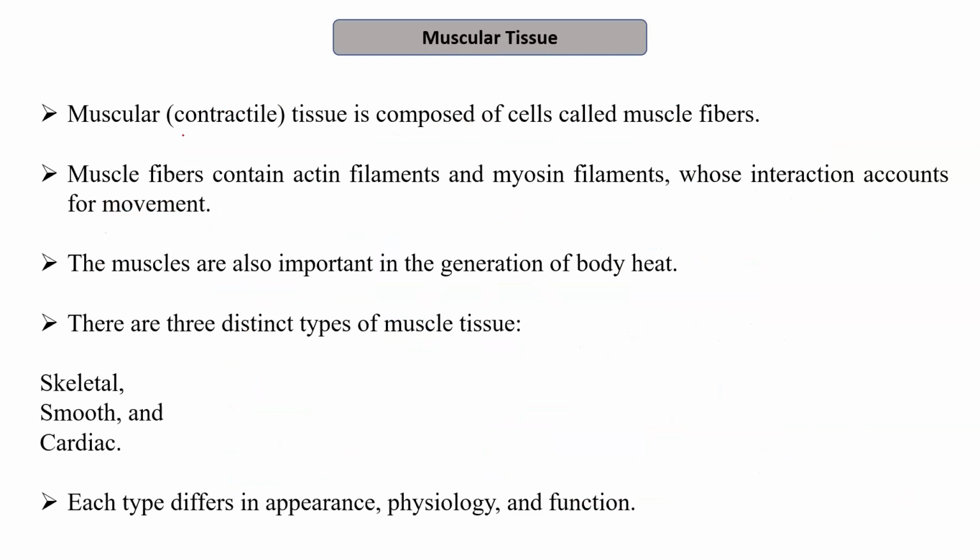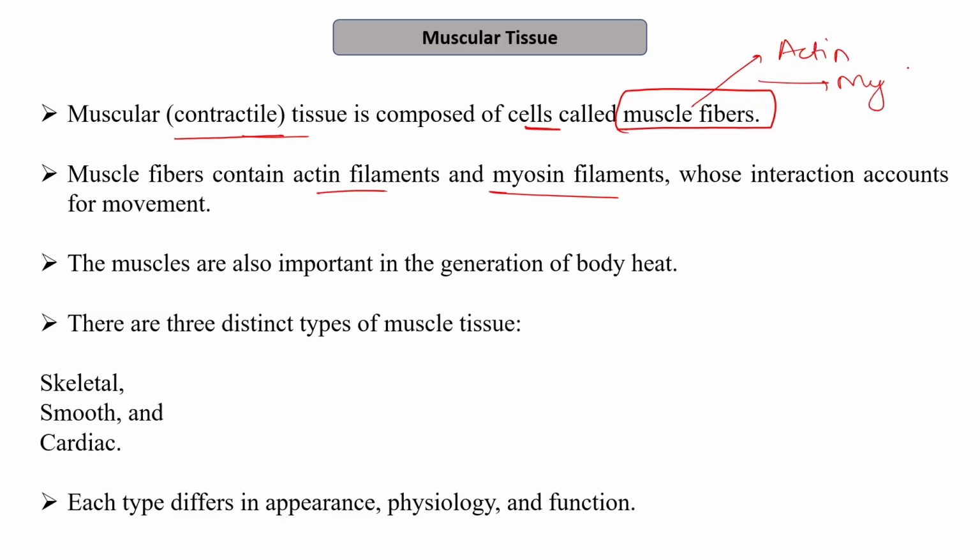So starting with the muscular tissue, muscular or the contractile tissue is composed of cells called muscle fibers. Muscle fibers are composed of actin filaments and myosin filaments. So muscle fibers are made up of actin and myosin. And the interaction between this actin and myosin helps their movement. The muscles are important in the generation of body heat. Therefore, it helps in the thermoregulation also.